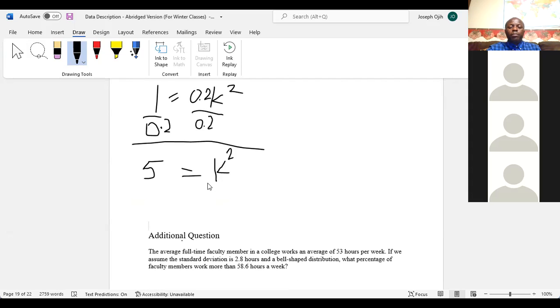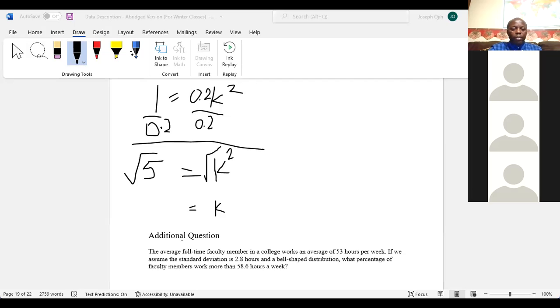To find the value of k, if you have k squared, you use the square root. And anything you do on the right side, you must do on the left side. Square root of 5 will give us the value of k. K equals the square root of 5, which you can get from the calculator.